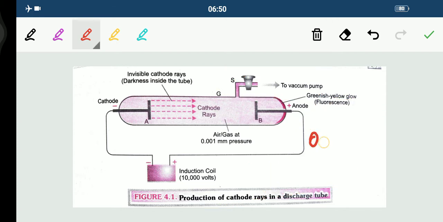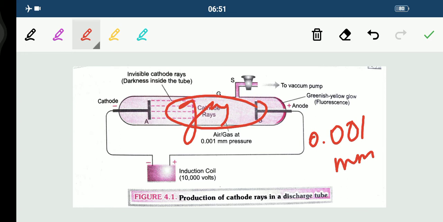When the pressure of the gas present inside the tube falls to 0.001 mm, there is no light emitted by the air. At this pressure, the discharge inside the tube completely disappears and it was completely dark.